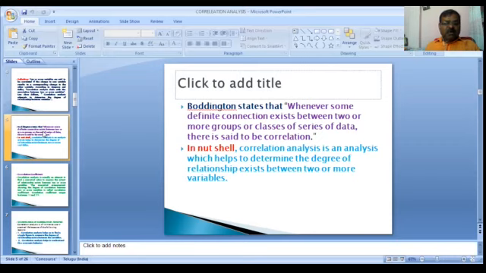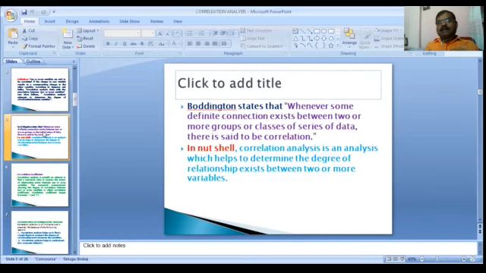According to A.M. Tuttle, correlation is an analysis of the covariation between two or more variables. According to Simpson and Kafka, correlation analysis deals with the association between two or more variables.